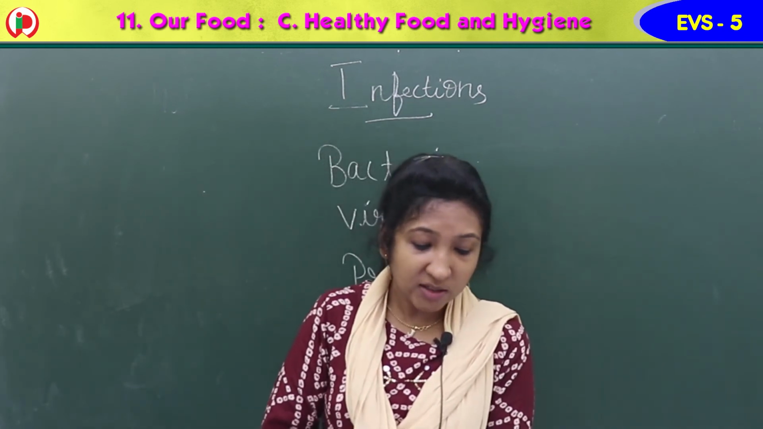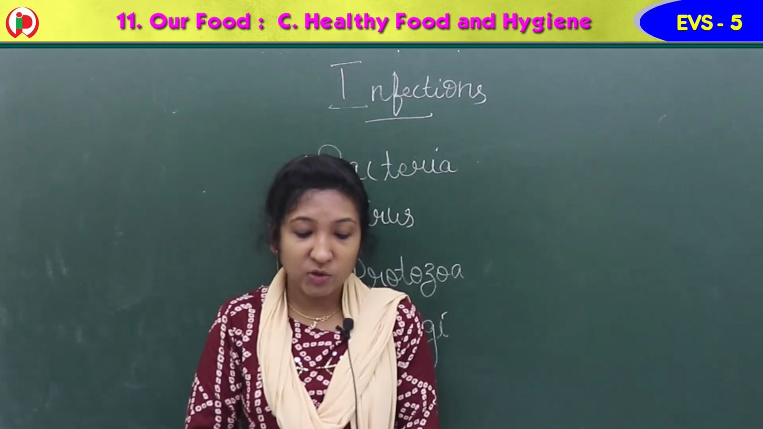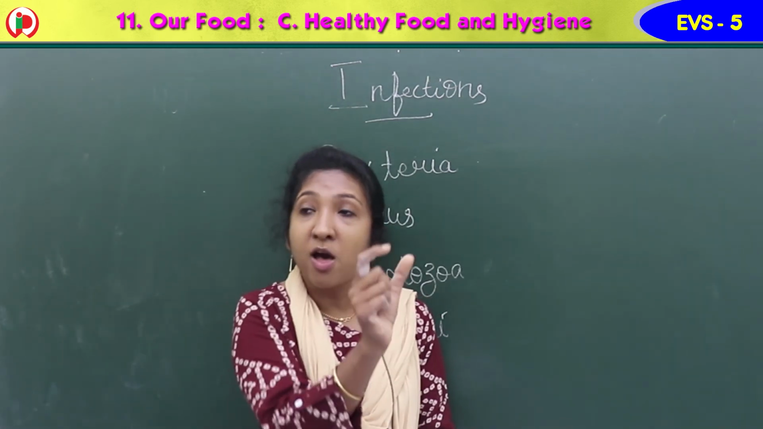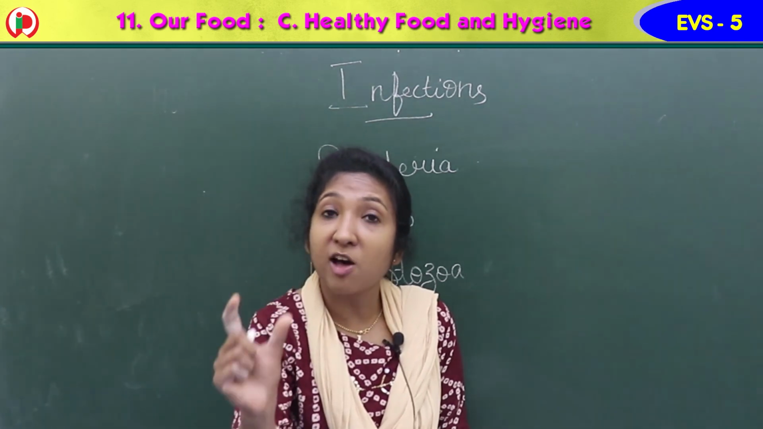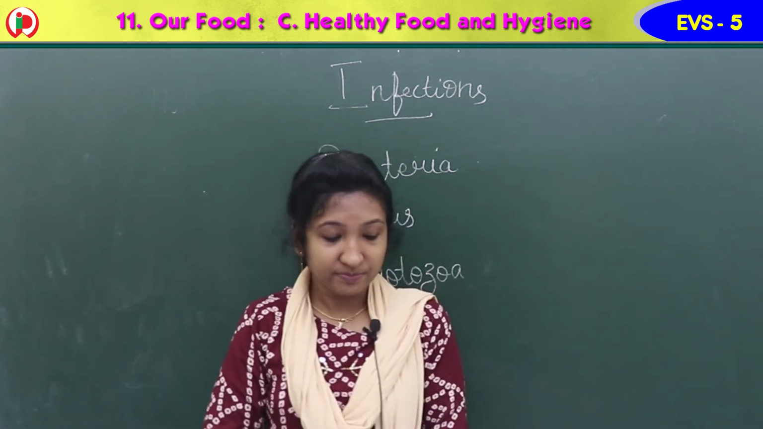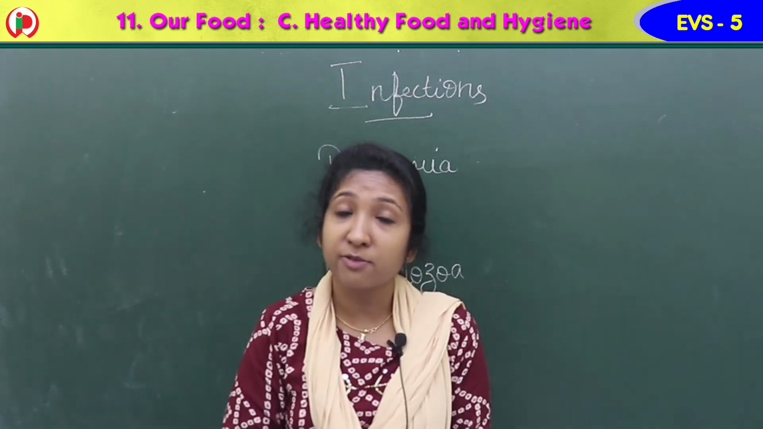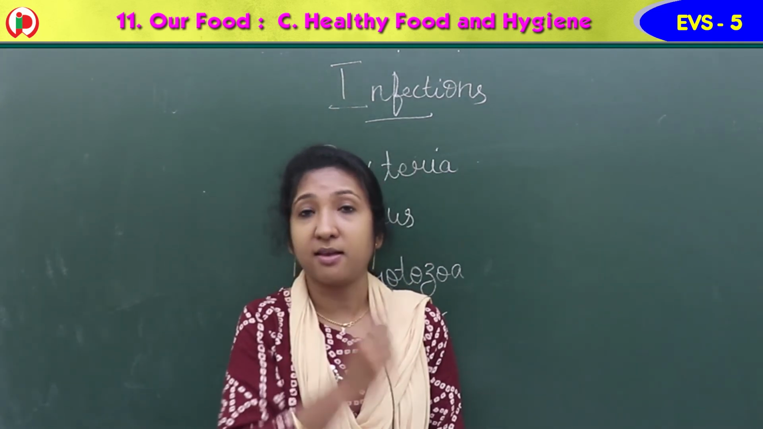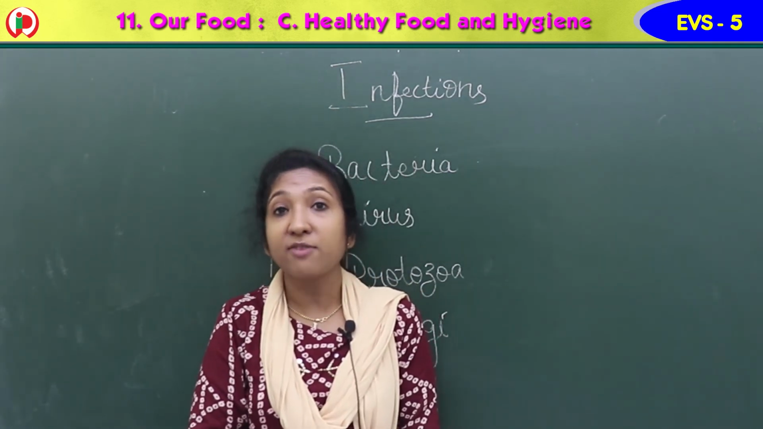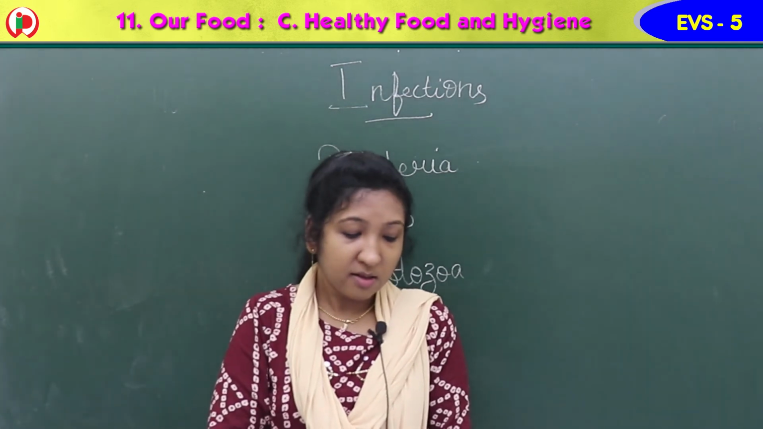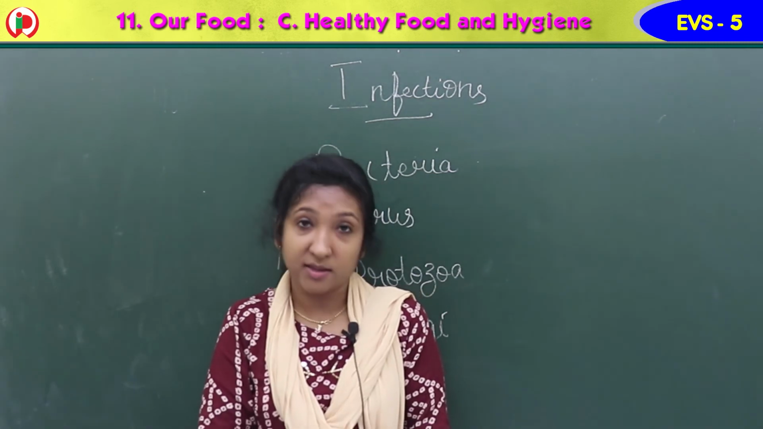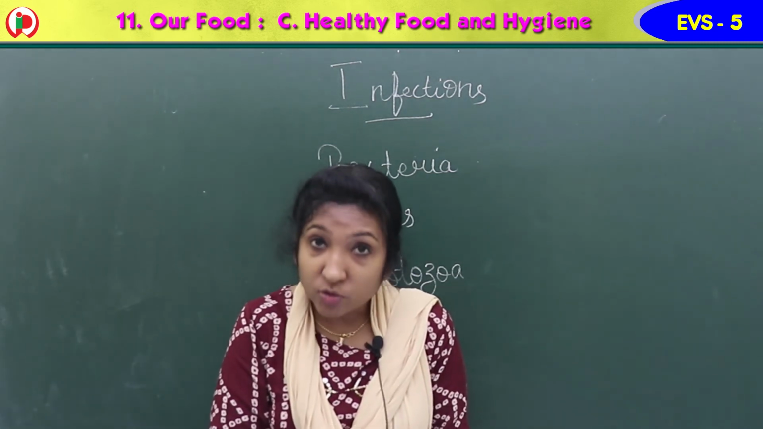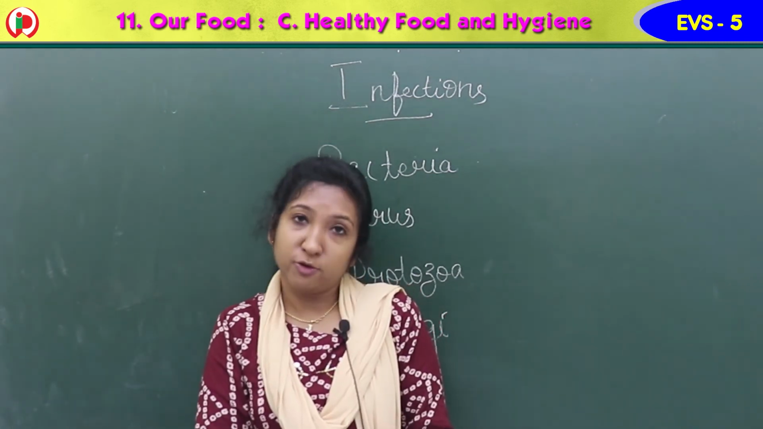The food we eat should consist of all the nutrients in the correct amount. If all the nutrients are present in the food in the proper amount, it is called a balanced diet. Deficiency diseases: if any one of the nutrients is less in our body, it causes deficiency diseases. Then communicable diseases are diseases which spread from one person to another through direct contact, through air, water or food.